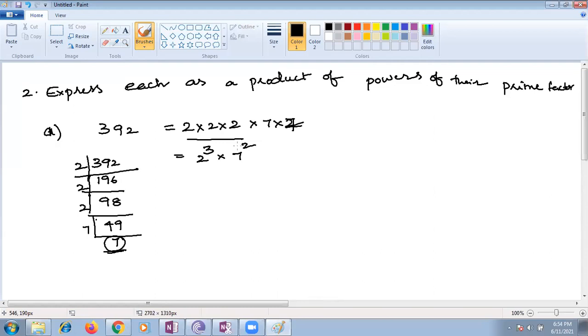Just multiply. 2 cube means how much? 2 cube means 8, ma'am. 7 square means 49. 49 multiplied with 8 means 392, ma'am. Yes, very good, Ishan. Very good.